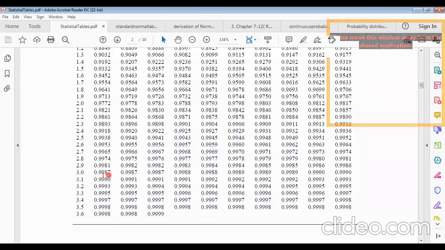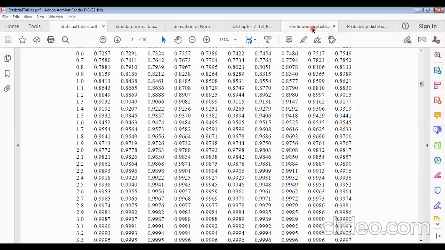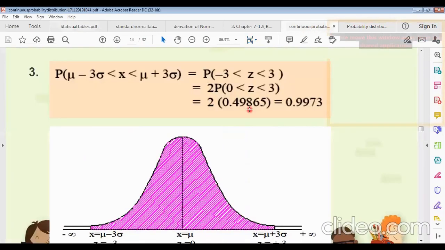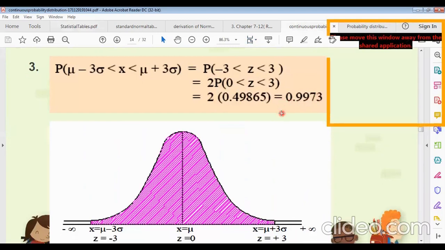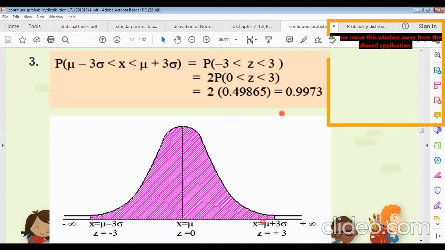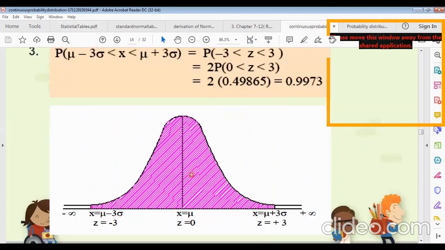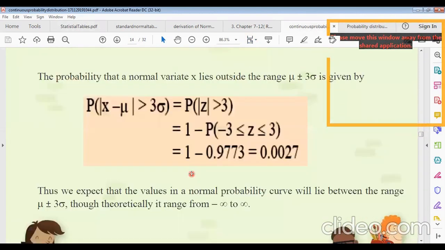Okay, so 0.9987 minus 0.5 is 0.4987. Okay, so we take this area 2 times, and that makes 0.9973. That means about 99% we get in this whole shaded area. Okay, so using the table we can find out any area.